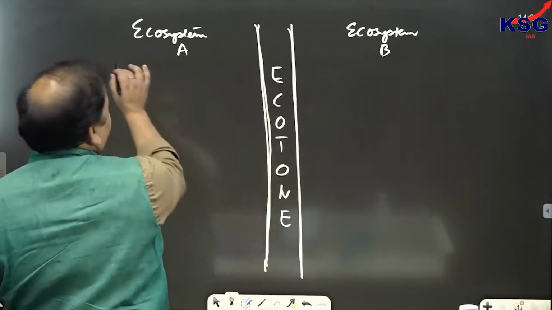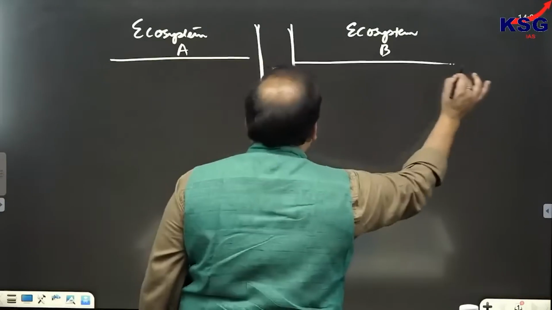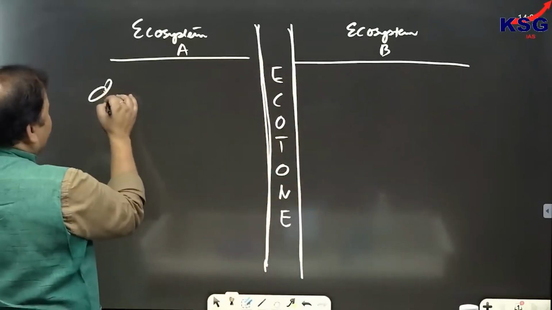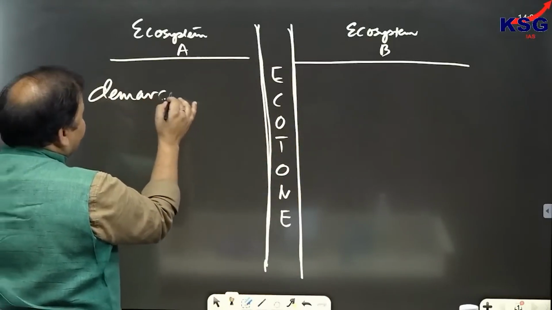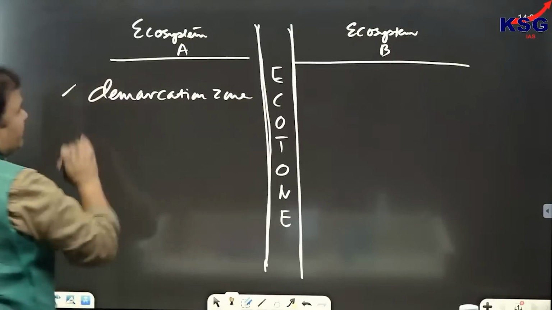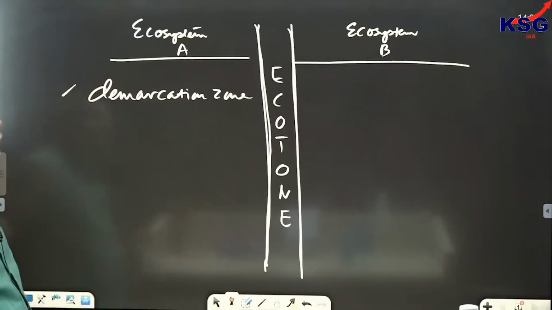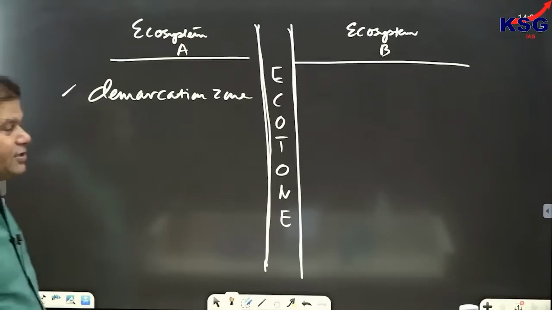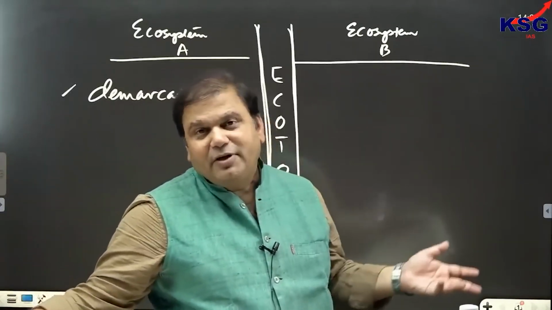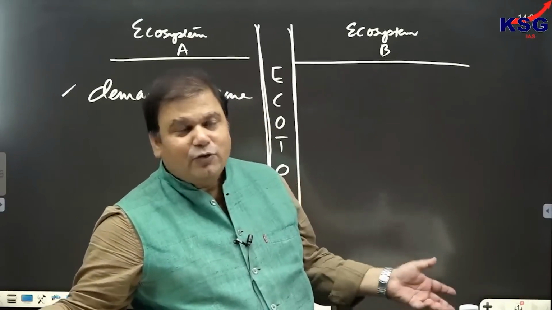Now, when we are talking about ecotone, we are saying that ecotone is a demarcation zone between two ecosystems. So, first thing about ecotone is what? That it is a demarcation zone between two ecosystems. Clear? For example, suppose mangrove area is an ecotone because it's a demarcation zone between the terrestrial ecosystem and the marine ecosystem. So, that would be called as ecotone.